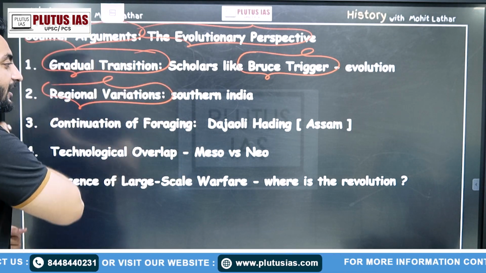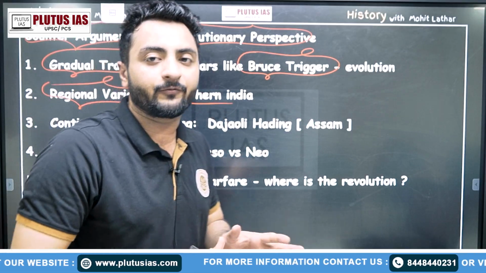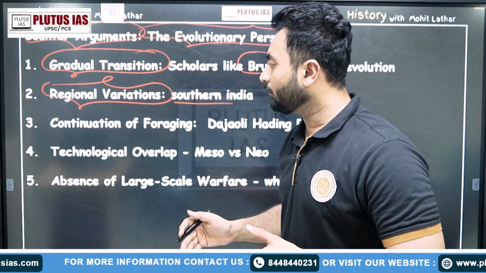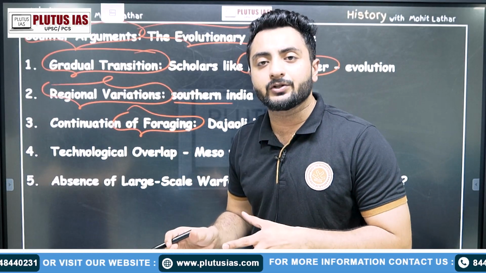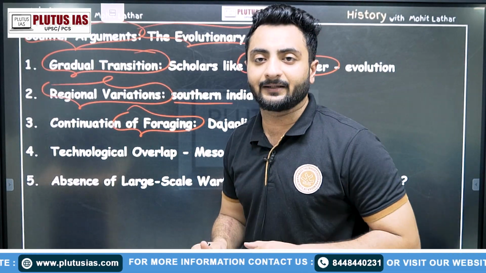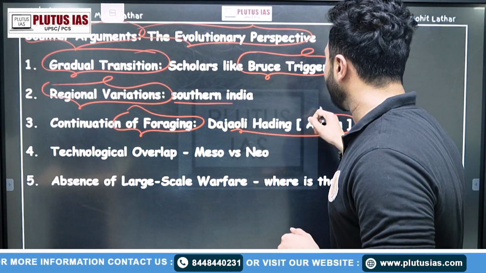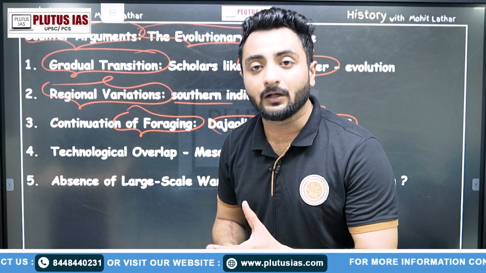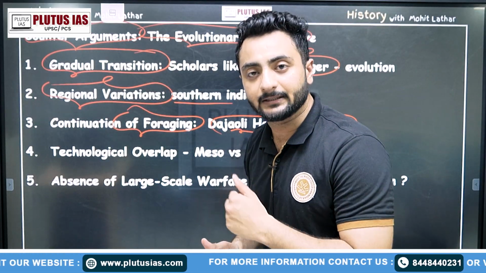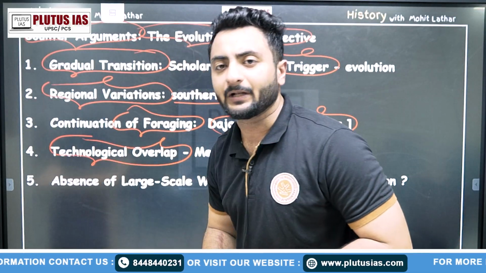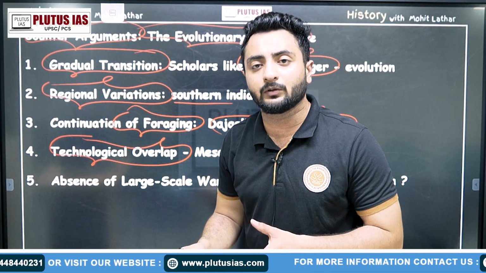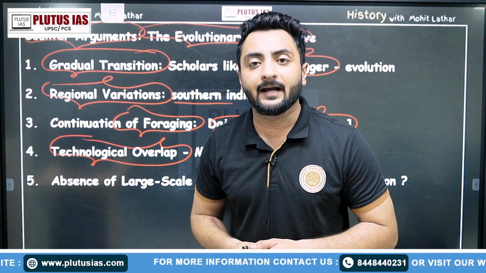Also, there were regional variations. Like in southern India, we see different types of cultures. Also, there was continuation of foraging. Means people were still not fully into agricultural practices. Like in Daojali Hading, Assam, people were still nomadic hunters, nomadic gatherers. Also, technological overlap is seen. Like in the Mesolithic, we find some similar tools that we find in the Neolithic era as well.